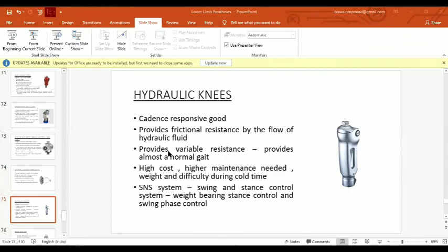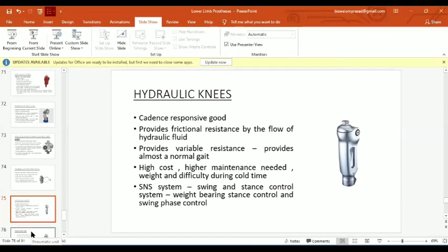silicon fluid or magnetorheological fluid. It is a kind of hydraulic knee, the MRF knee joint. It provides variable resistance. It is high cost, it needs higher maintenance, and the weight and difficulty is very much. And it provides swing and stance control, which is often called the SNS system. And weight bearing stance control and swing control is very enhanced compared to other options.